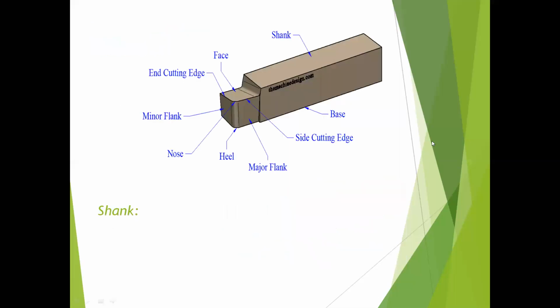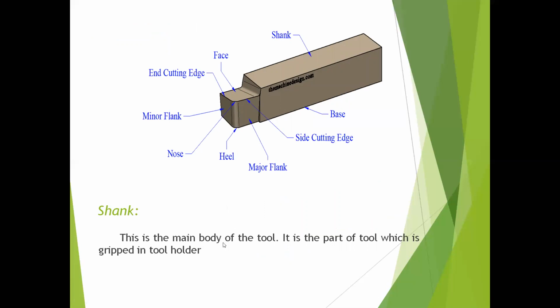So what is a shank? Shank is the main body of the tool. This is the main body of the tool, which is generally used to hold the cutting tool in a tool holder. So you have to hold the cutting tool in a tool holder. For the gripping purpose, this complete portion, the shank, is going to be inserted in the cutting tool holder. So this also acts for the gripping purpose.